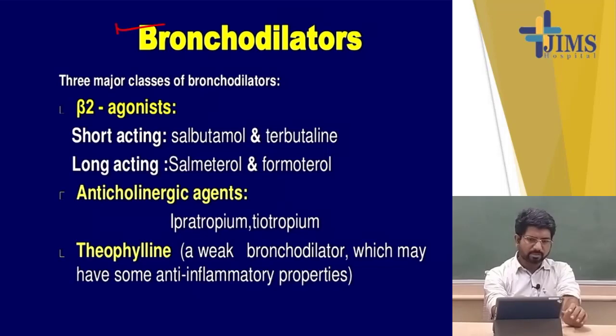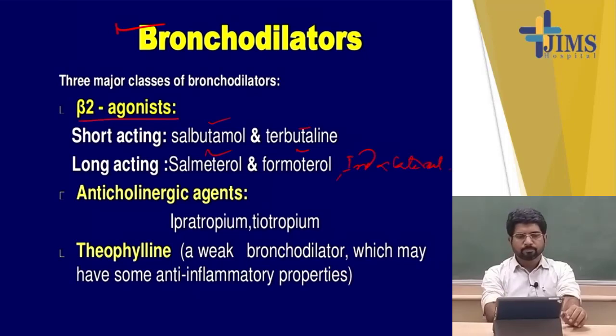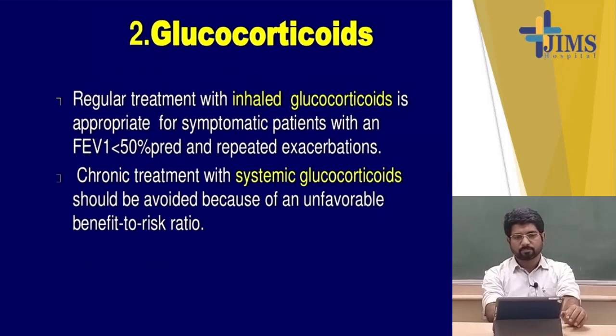Now what are the bronchodilators available? What are the beta 2 agonists? There are short acting and long acting. Short acting: salbutamol, terbutaline. Long acting: salmeterol, formoterol, and indacaterol. And anticholinergics: ipratropium, tiotropium, and newer anticholinergics like glycopyrronium. And theophylline, a xanthine inhibitor, is a weak bronchodilator, and may have some anti-inflammatory properties also.